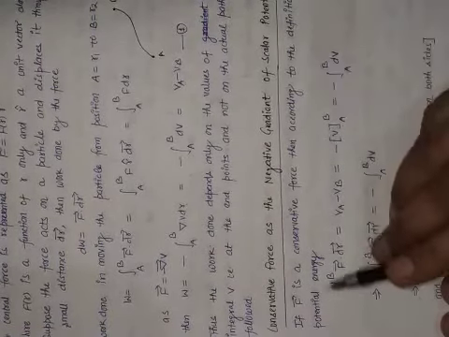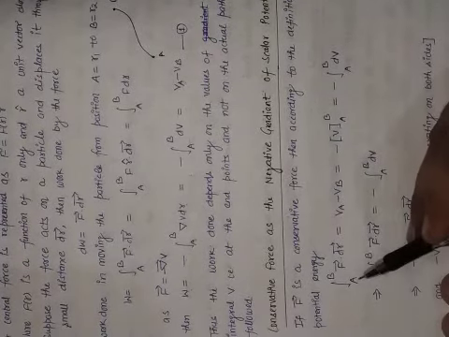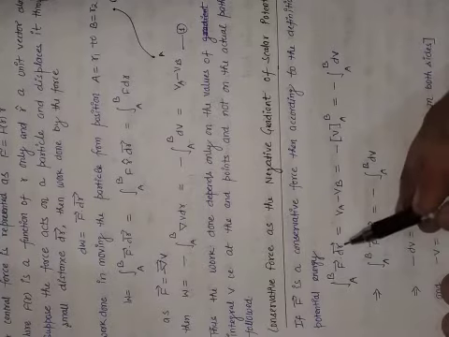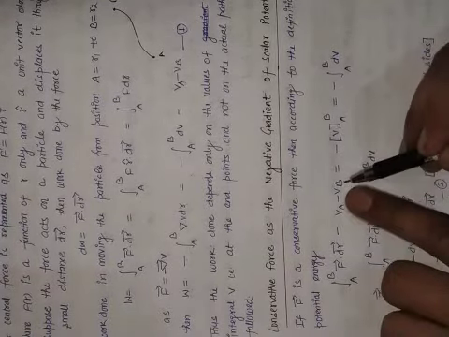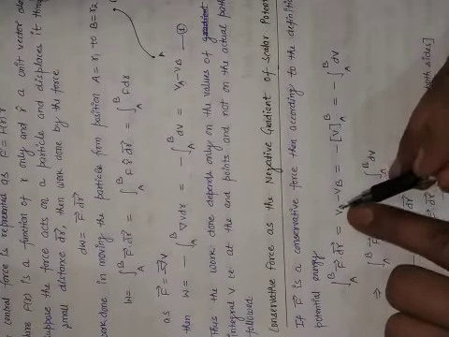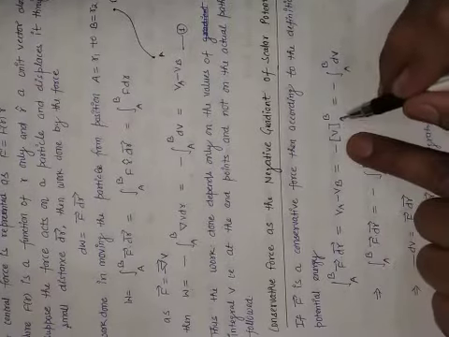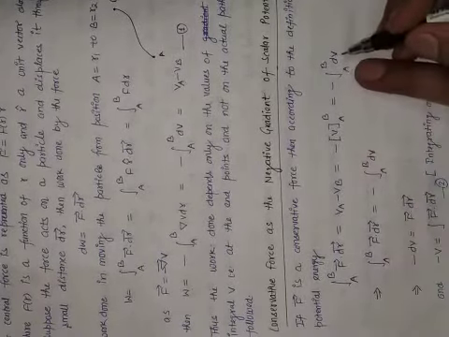Okay, so if F is a conservative force, then according to the definition of potential energy, we can write it in this way, that the integration A to B F dot dr can be written as VA minus VB, and where from the VA minus VB expression comes from this type of function, and this type of function comes from this type of equation.